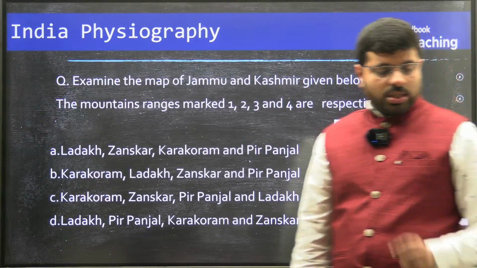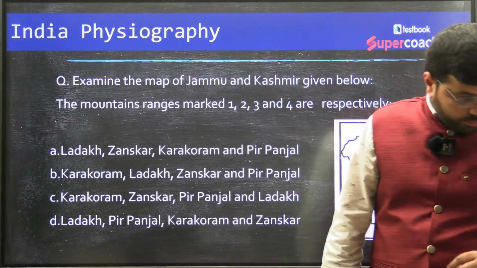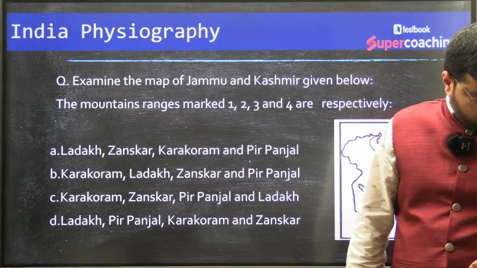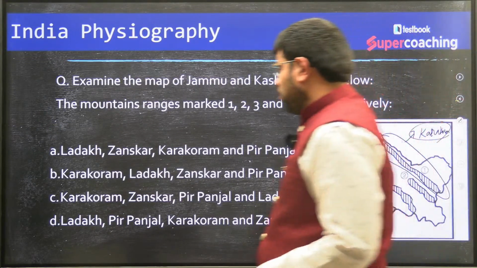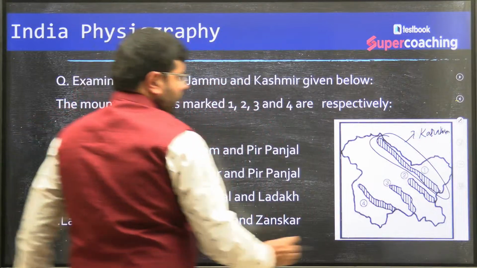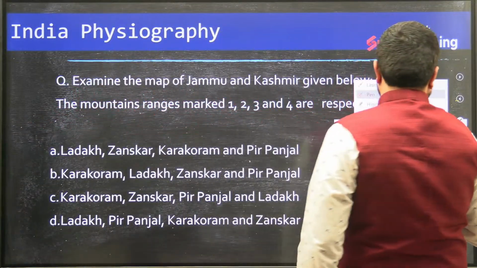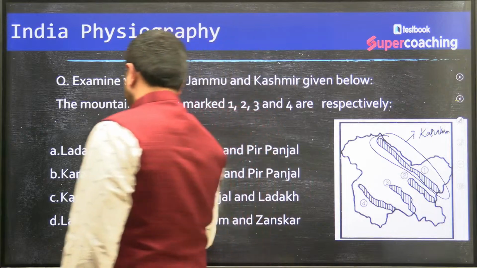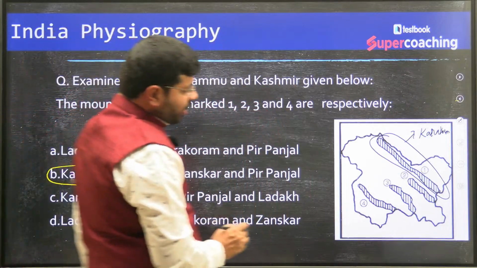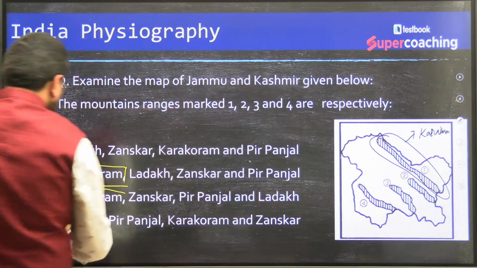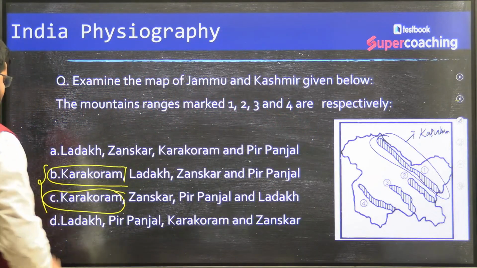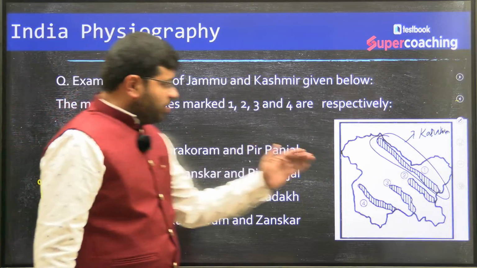Karakoram range is the northernmost range of India. Karakoram is the first range. Now Karakoram is the northernmost range, so the answer should be either B or C. Then you need to know the order.